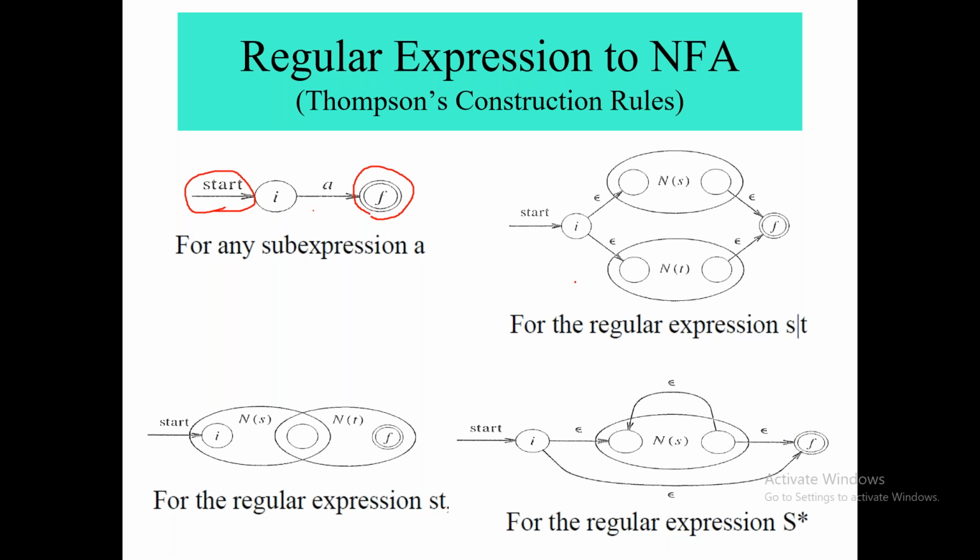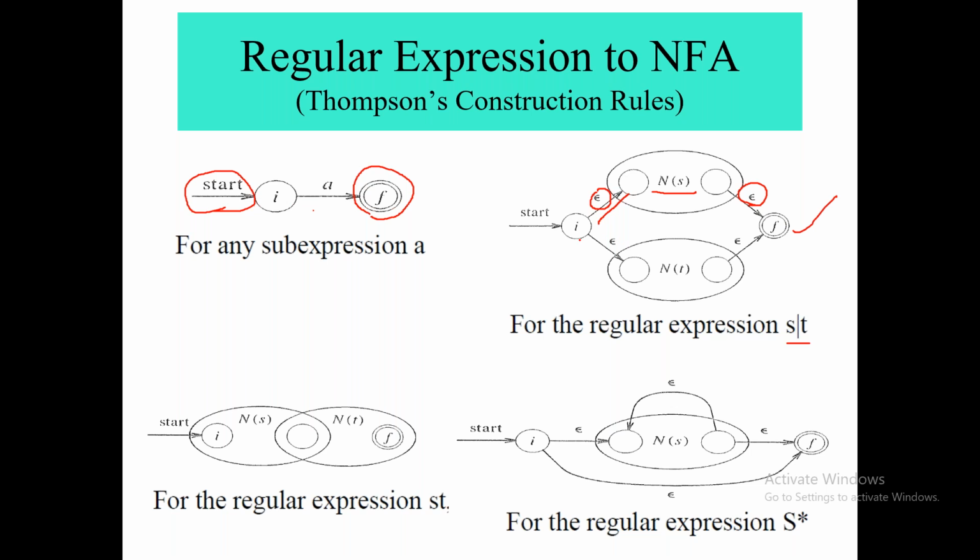Then when we go to A or B, either we are getting A at a time or we are getting B. Here, as shown in the example, we are doing S or T. So we will have two different paths for S and T. If I want S from that particular expression, then I will go from here. First my epsilon construction is there, then S, as you can see here. Then there is an epsilon construction again, and I reach my final node, right?